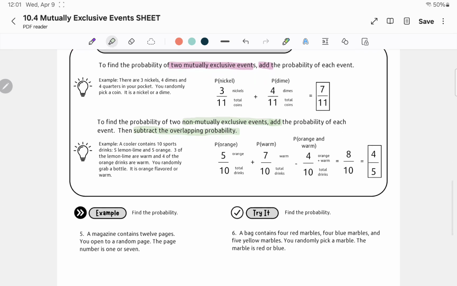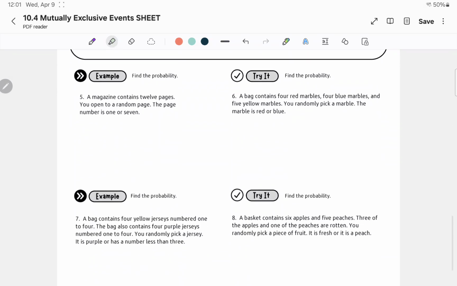Okay, so let's look at number 5. A magazine contains 12 pages. You open to a random page. The page number is 1 or 7. So is this mutually exclusive? Yes, they're mutually exclusive because it's just either 1 or 7. Those are two separate things, right? There's no overlapping. So what's the probability? Let's actually write the words first.